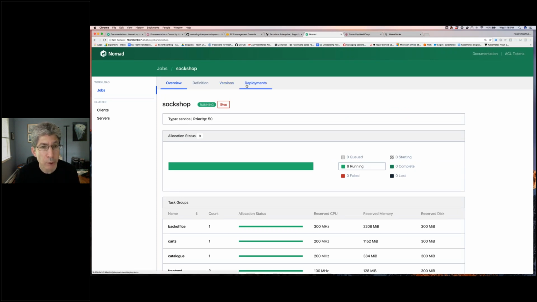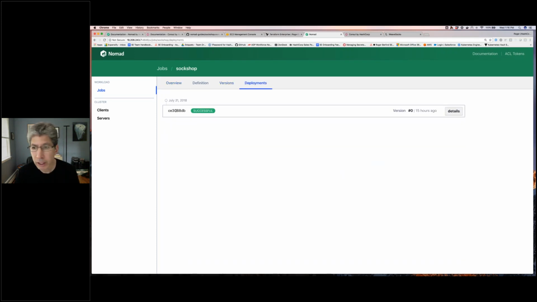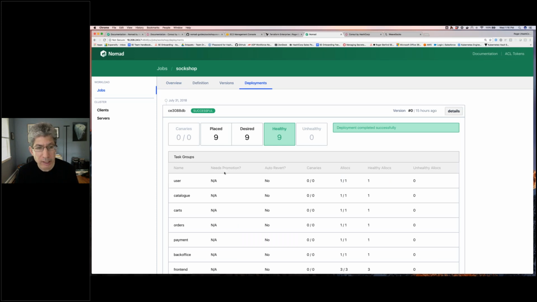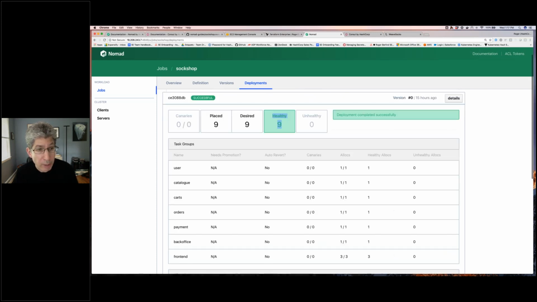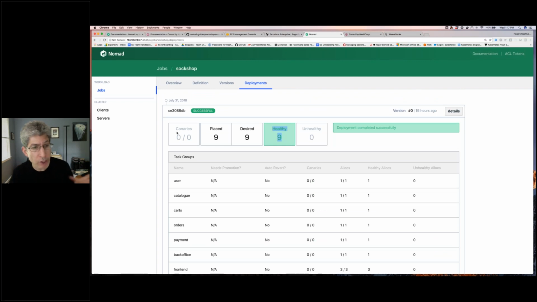I could also go look at the history of this. I could look at deployments, and I can click on the last deployment and see status about that deployment. Desired was 9, and Nomad was able to place all 9 things, and all 9 of them are currently healthy, right? So that's all good. This canary thing, by the way, is talking about blue-green deployments, where you can deploy in a blue-green style. That's kind of neat, but I'm not actually using that.